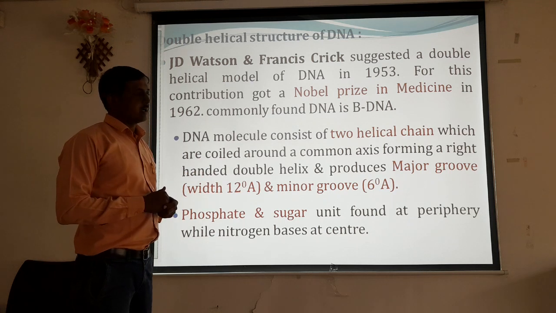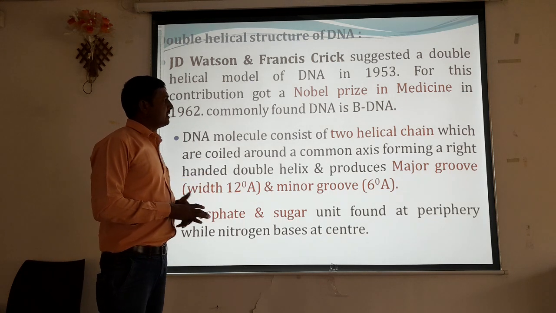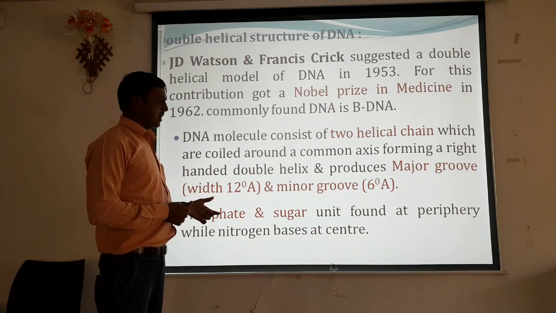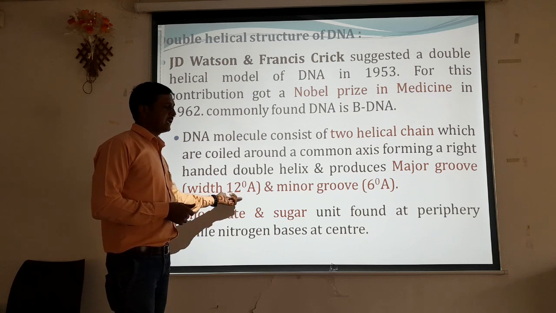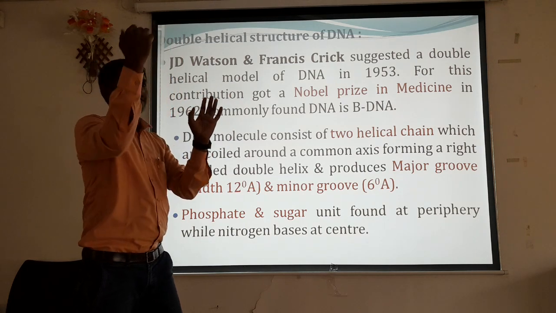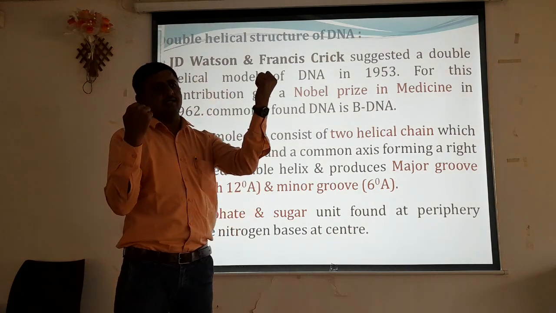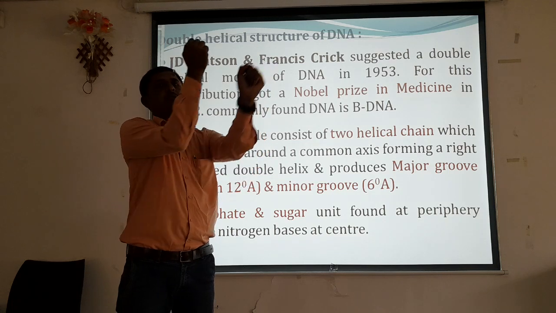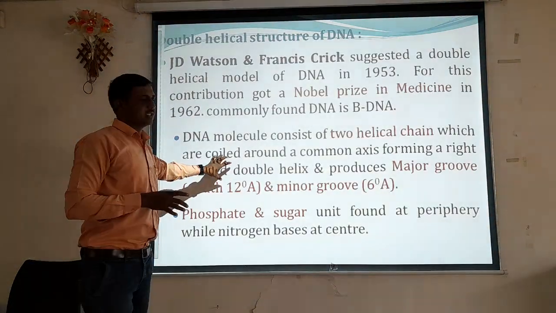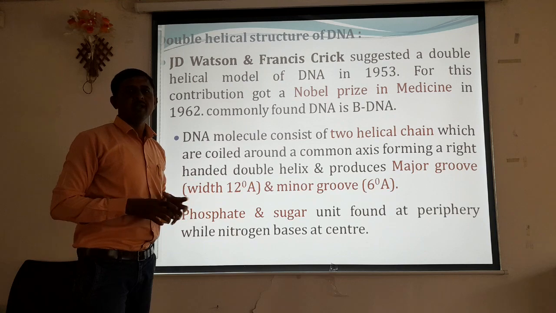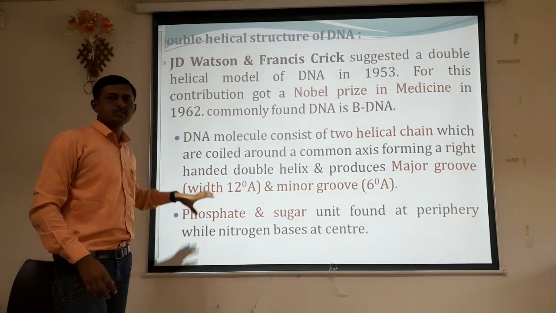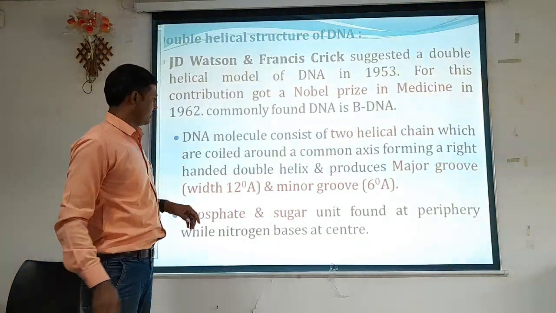The DNA molecule consists of double helical chains which are coiled around a common axis, forming a right-handed double helix and producing a major groove having a width of 12 angstrom and a minor groove of 6 angstrom. Normally, in this right-handed structure, there is a single strand of DNA and another complementary strand, and they form a complementary structure with one another, forming a major and minor groove. The major groove has a width of 12 angstrom, while the minor groove has 6 angstrom, that is its depth.